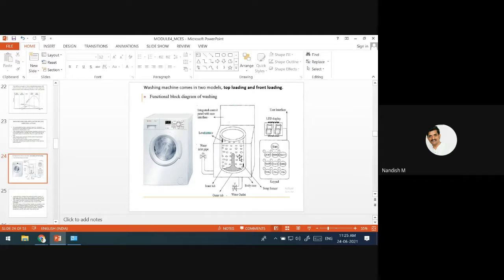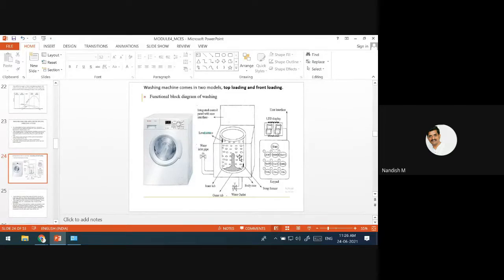It moves back and forth, and that process is going to repeat, bringing the cloths down, up, back and forth. That is called washing.